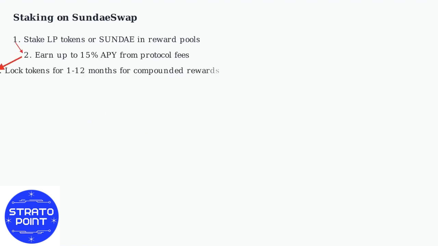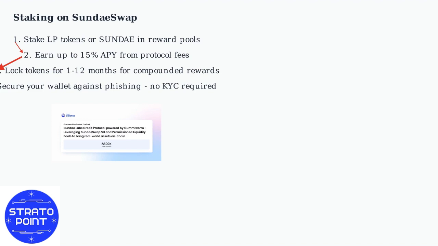To stake on SundaeSwap, lock LP tokens or Sundae in reward pools. You can earn up to 15% APY funded by protocol fees, with tokens locked for periods from 1 to 12 months to receive compounded rewards.